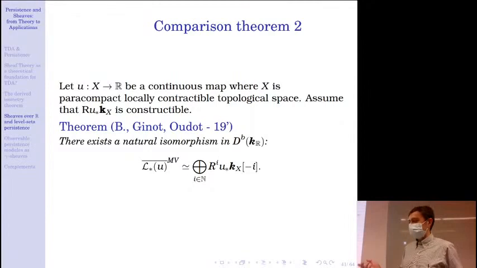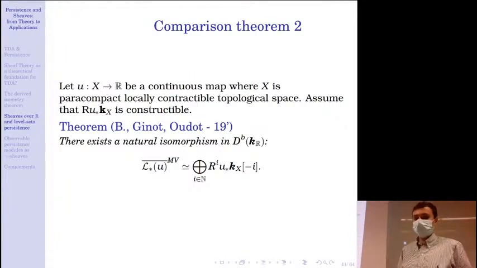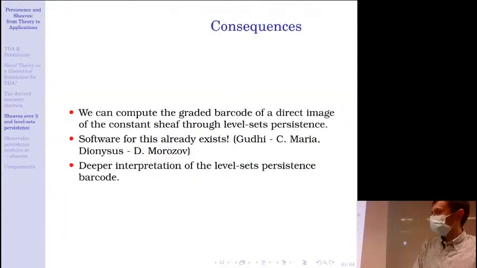And now we also managed to prove another result, which is that under some assumption on a function u from X to R, so if X is gentle enough, and if the push forward of the constant sheaf by u is constructible, then those functors actually exchange level set persistence with derived push forward of the constant sheaf. Okay, so put together, those results show that we can compute the graded barcode of a direct image of the constant sheaf from the knowledge of level set persistence by this function.